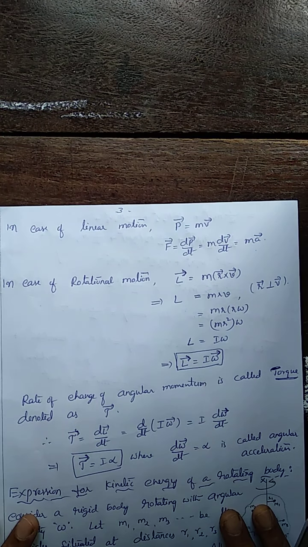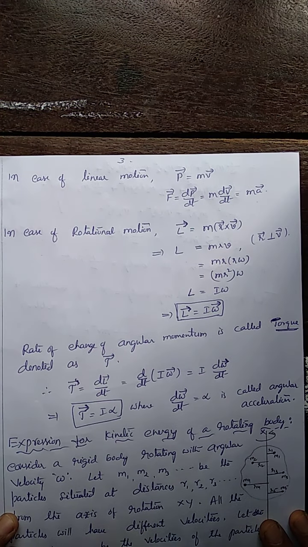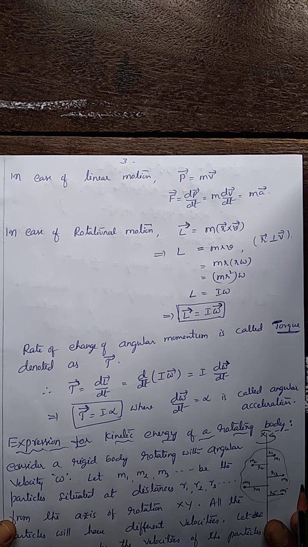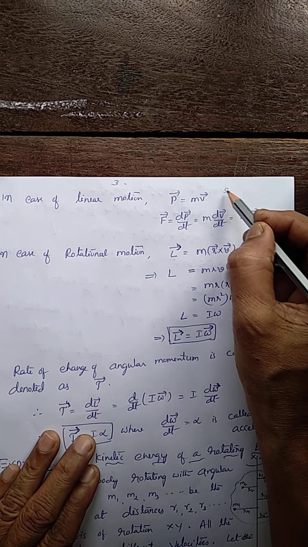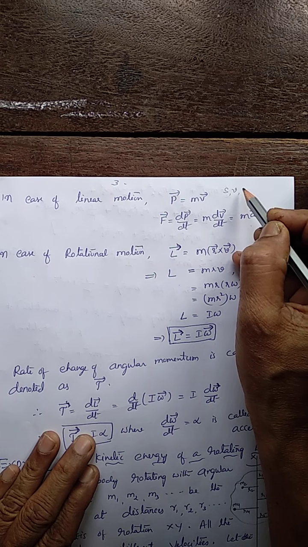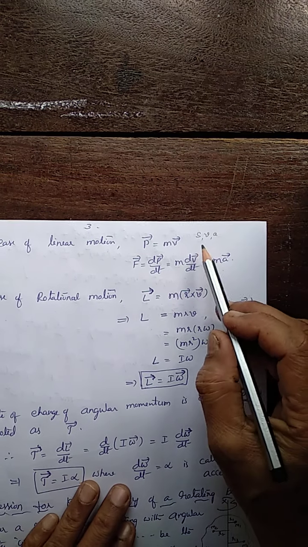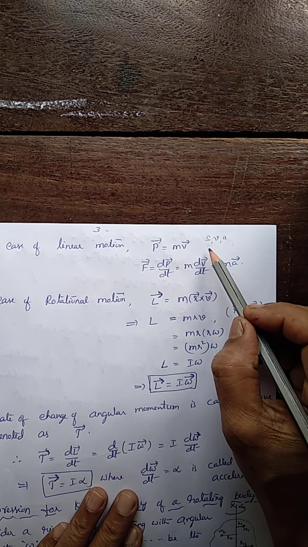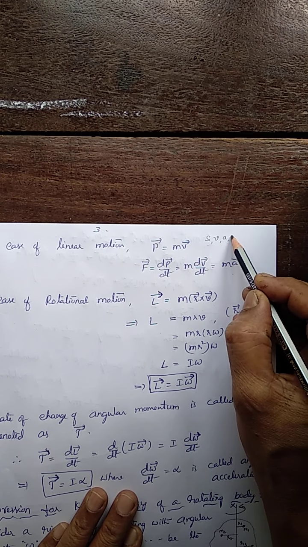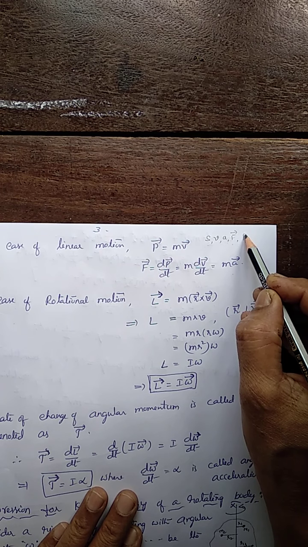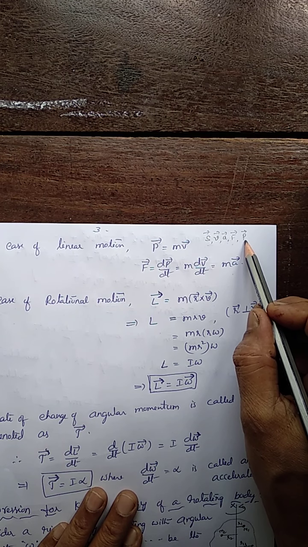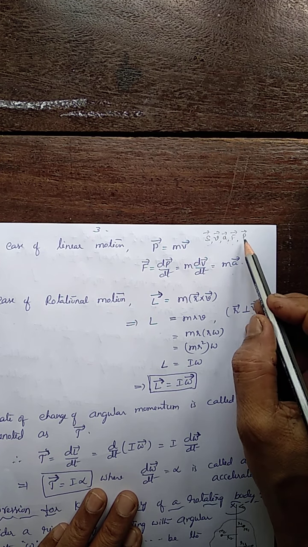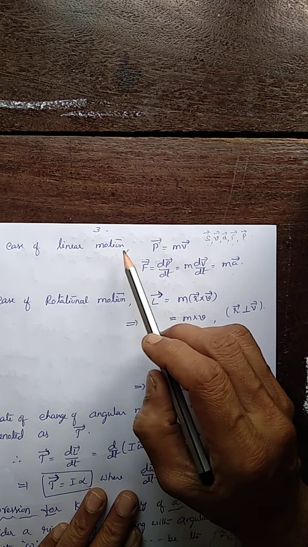Now, let us consider the different terms we come across in linear motion and rotational motion. Translatory motion or linear motion. In linear motion, the displacement is denoted as s. The velocity or speed is denoted by v. Then acceleration is denoted as a. Here all are vector quantities, but let us consider magnitudes. Then the force which overcomes inertia. Momentum, the quantity of motion possessed, is nothing but linear momentum. These are the terms we come across in the case of linear motion.